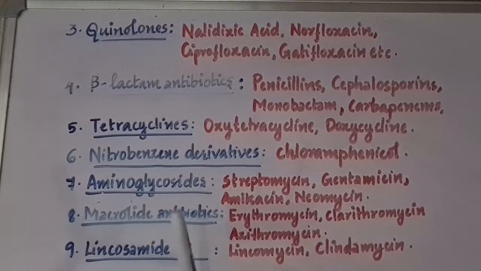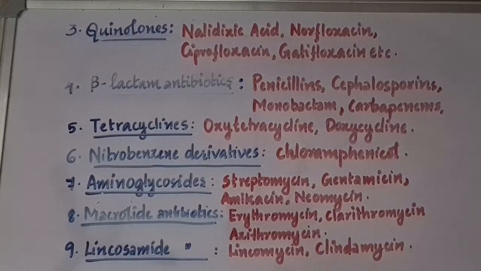Then the sixth one is nitrobenzene derivatives, and the corresponding drug is chloramphenicol. For aminoglycosides, streptomycin, gentamicin, amikacin and neomycin. Then macrolide antibiotics, which include erythromycin, clarithromycin, azithromycin. Then lincosamide antibiotics, lincomycin, clindamycin.